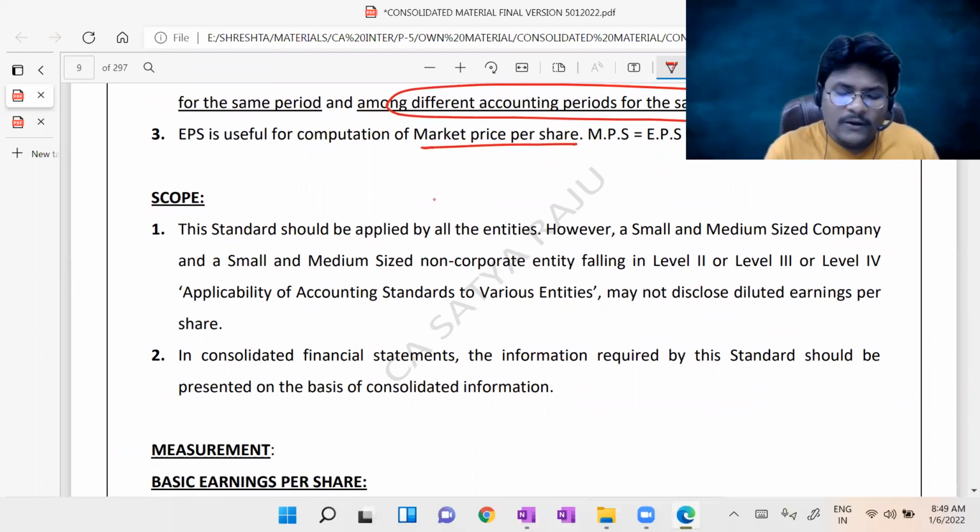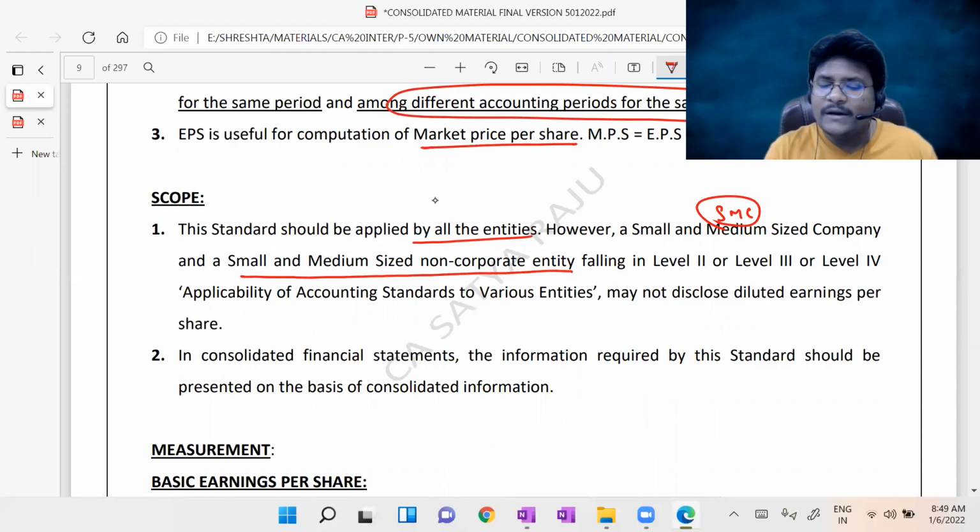Scope: this standard should be applied by all entities. The standard is applicable to all entities. However, a small and medium sized company, SMC, in the corporate point of view, and a small and medium sized non-corporate entity, meaning other than level 1 entities, that is level 2, level 3, level 4, with respect to applicability of accounting standards to various entities, may not disclose diluted earnings per share.